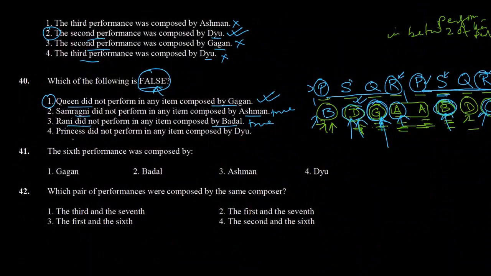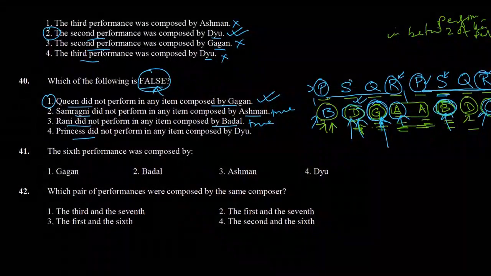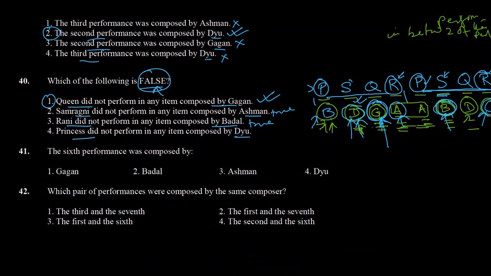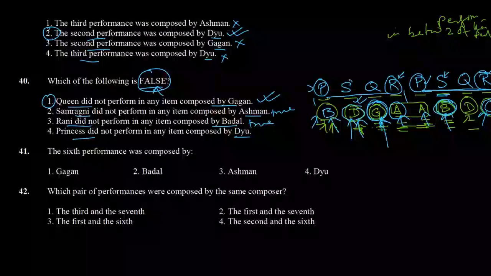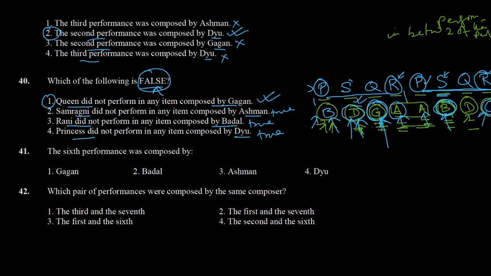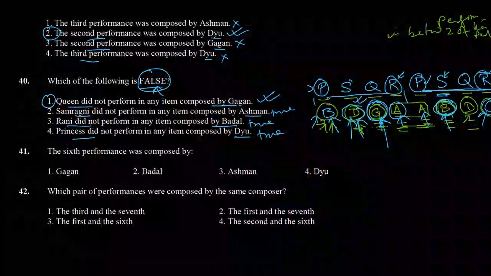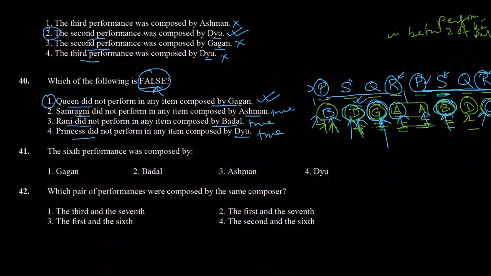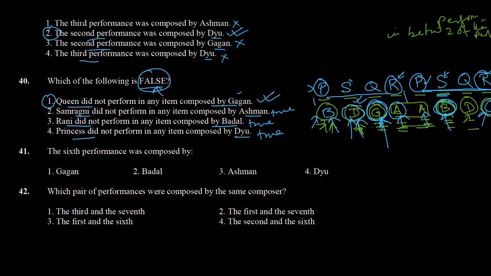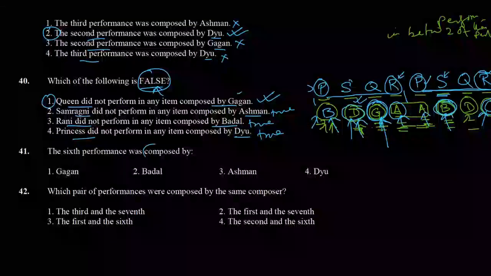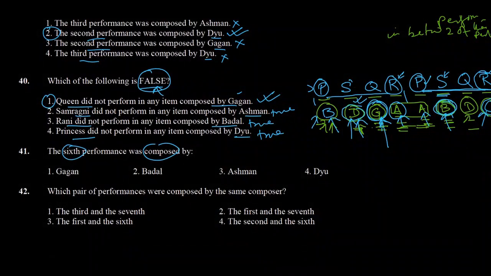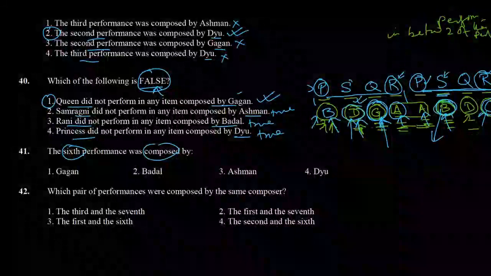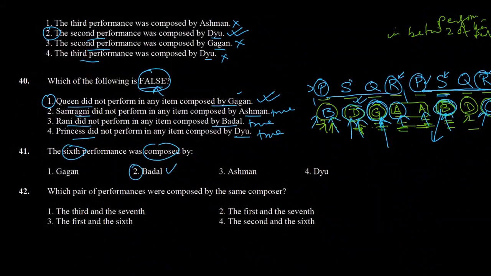And the last one says Princess did not perform in any item composed by Dew. Princess performed for Badal and Asman, so she did not perform for Dew. So this is also true. Hence this is not correct as per the question. So the correct option is option 1, which is the false statement that Queen did not perform in any item composed by Gagan. We move to 41. The sixth performance was composed by, and we can see the sixth one was composed by Badal. So Badal is the correct answer.